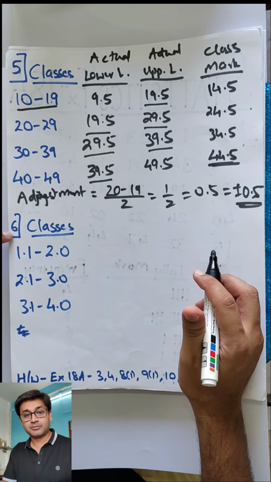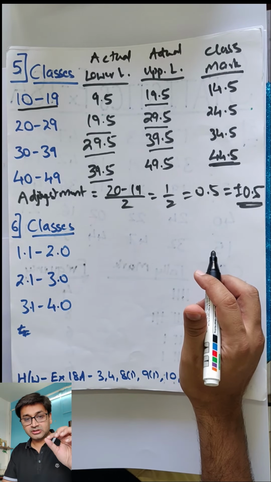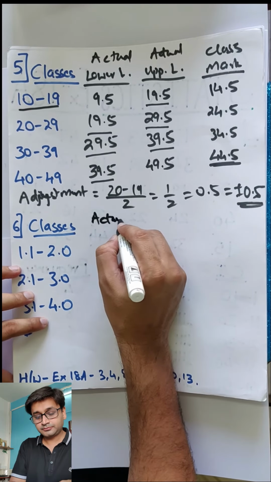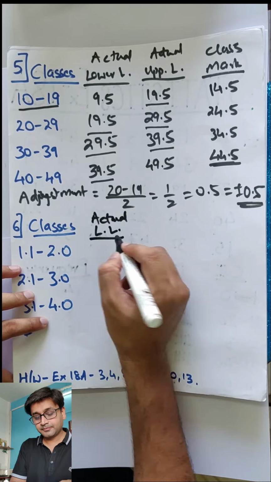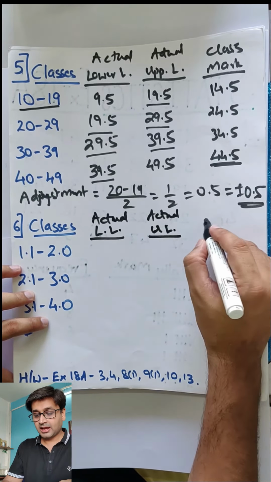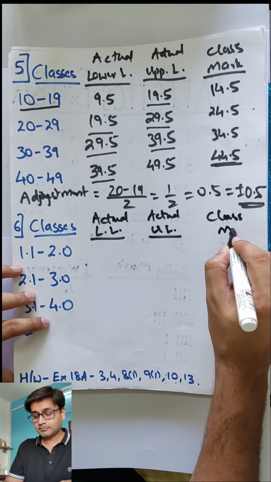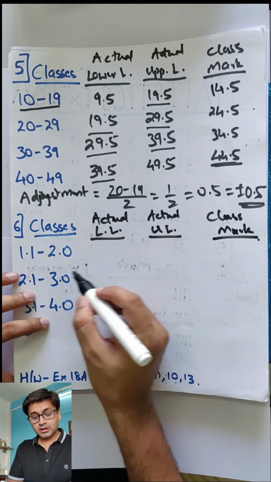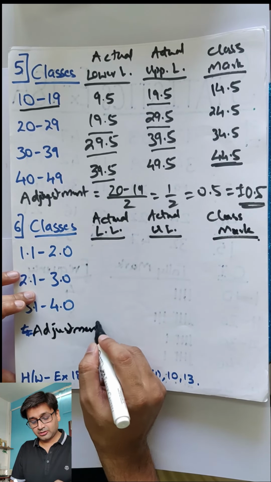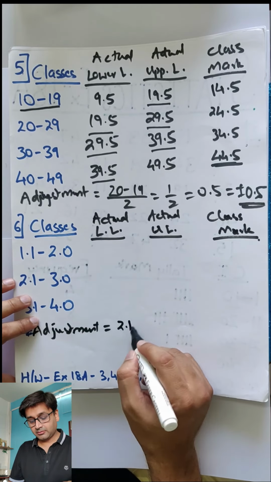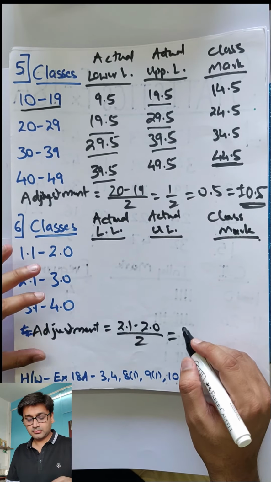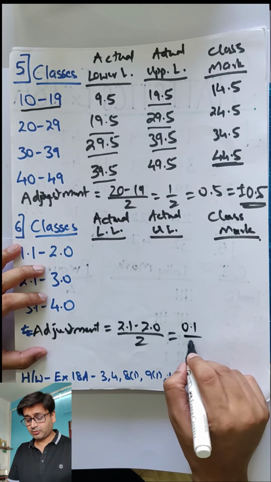Exactly the same is sum number 6. I want everyone to pause the video right now and try solving this sum on your own. So actual lower limit, actual upper limit, and class mark. So first the adjustment, you need to show this adjustment possibly so the teacher knows how you got it. So 2.1 minus 2.0 divided by 2. So 0.1 divided by 2.